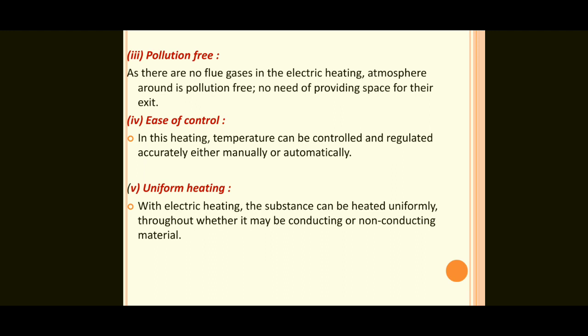Next one, uniform heating. With electrical heating, the substance can be heated uniformly throughout, whether it is conducting or non-conducting material. The heating is uniform in electrical heating.